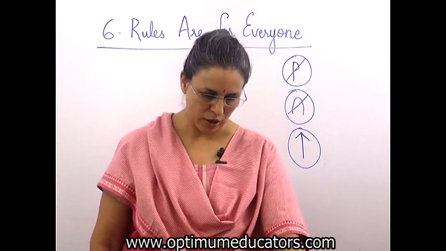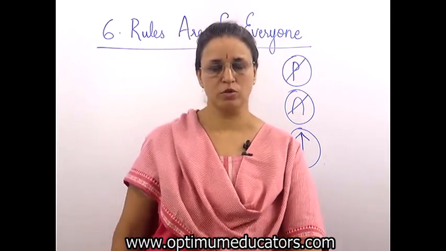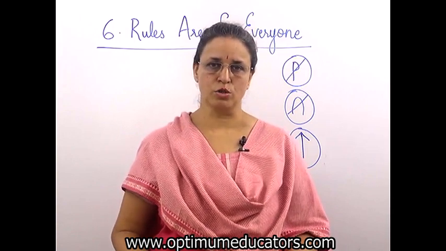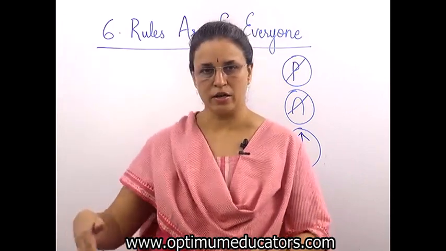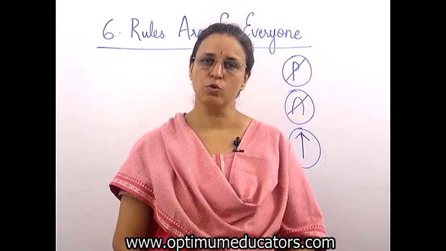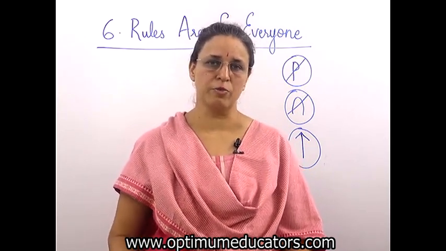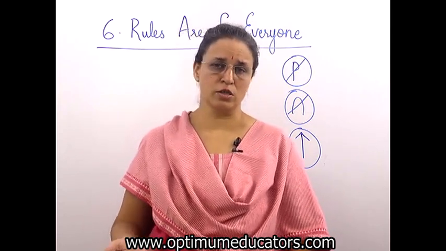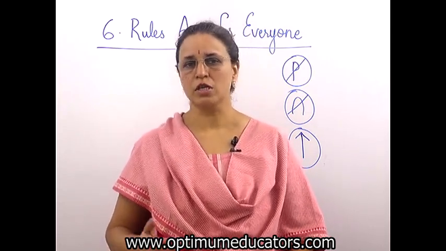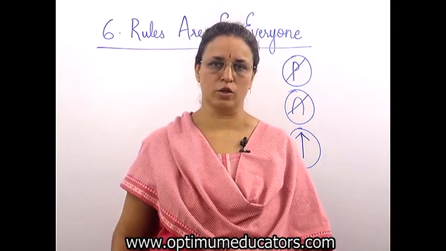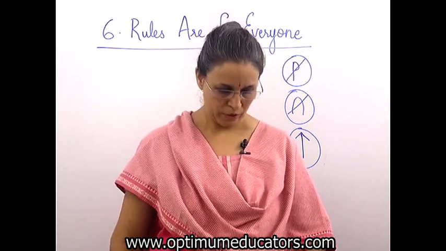Second, give reasons why we should obey these rules. Now, here I gave example only of traffic rules, but other rules also. For example, when we say stand in a line, make a queue. So, these rules are to make things easy for everybody. If one person breaks and he feels, why should I listen to the rules? Then everyone will start disobeying and everyone will start doing anything at all. There will be no rules at all.